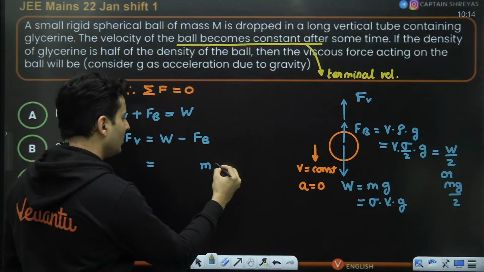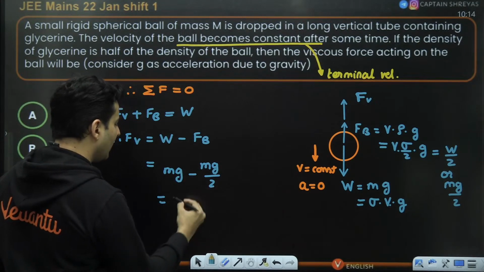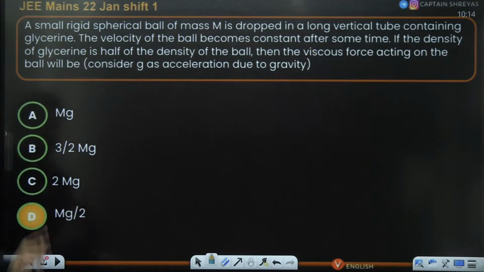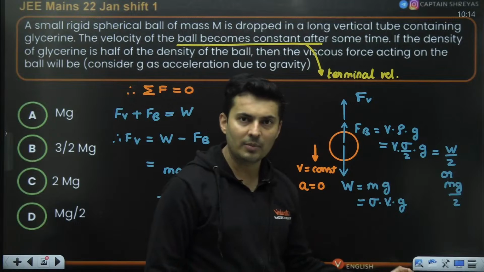So I can just substitute that over here, and the weight is technically mg only. So mg minus mg by 2 is nothing but mg by 2. So viscous force is mg by 2. That is the correct answer. So this was the tricky part where you had to manipulate it.